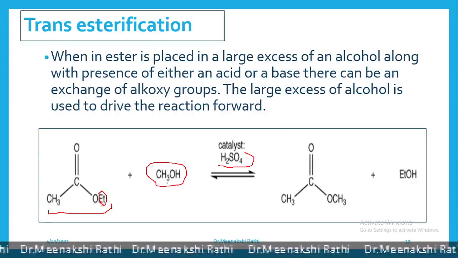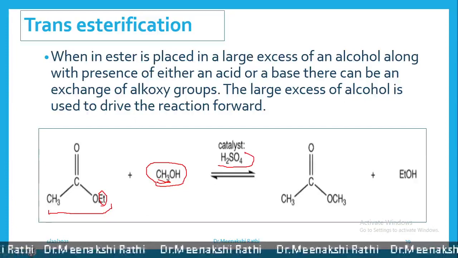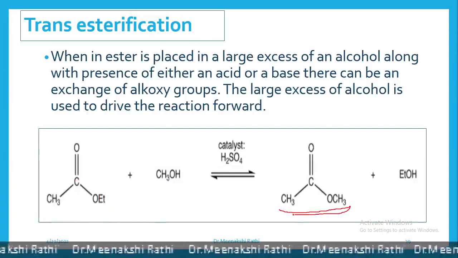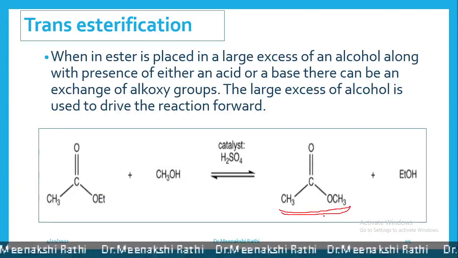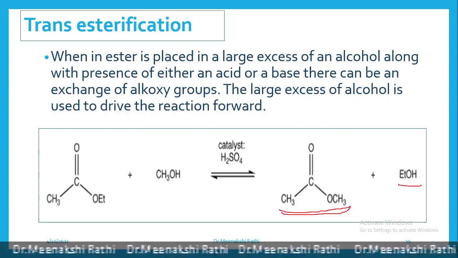This ethyl group gets replaced by this methyl group from the excess alcohol, and we get methyl acetate as a new ester, and ethyl alcohol is formed.